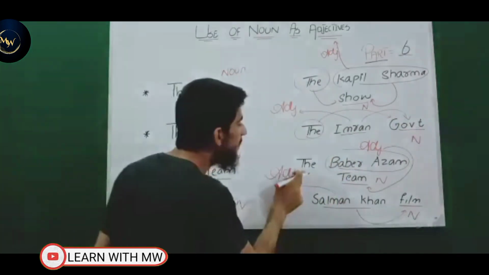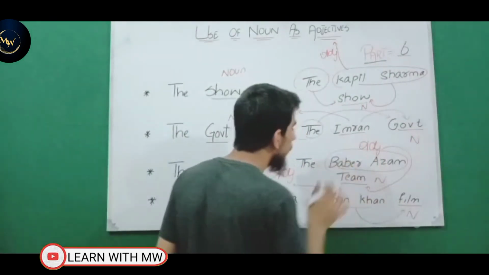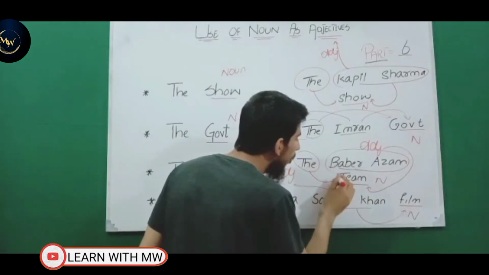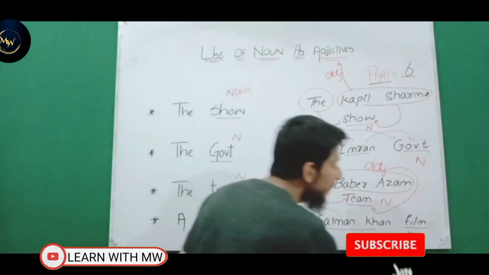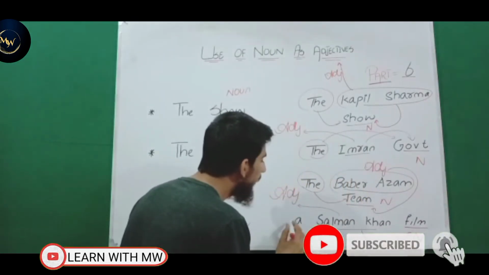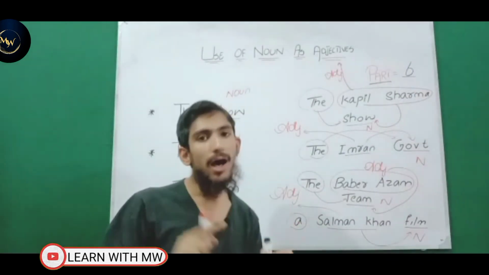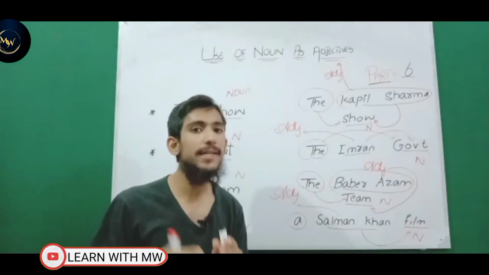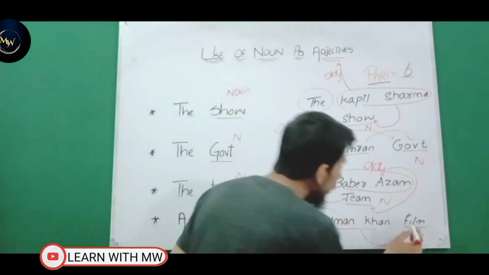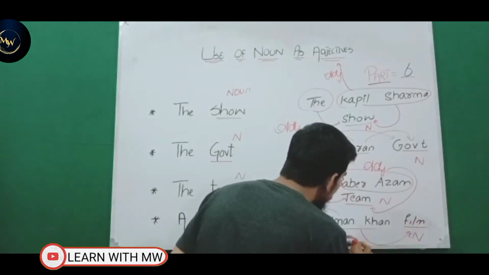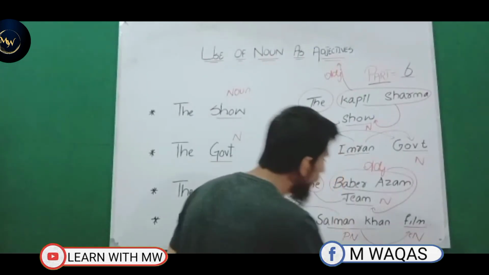because Imran is a proper noun. The same is the case with the Babar Azam team. Team is a common noun and Babar Azam is a proper noun. So the article the comes with the common noun. And look at a film: a is the indefinite article, and film is a common noun. Salman Khan is a proper noun. Remember that the articles the, a, and an, the definite and indefinite articles, usually come with the common noun, not with the proper noun. So film is a common noun and Salman Khan is a proper noun, and this indefinite article comes with the film, not with the Salman Khan.